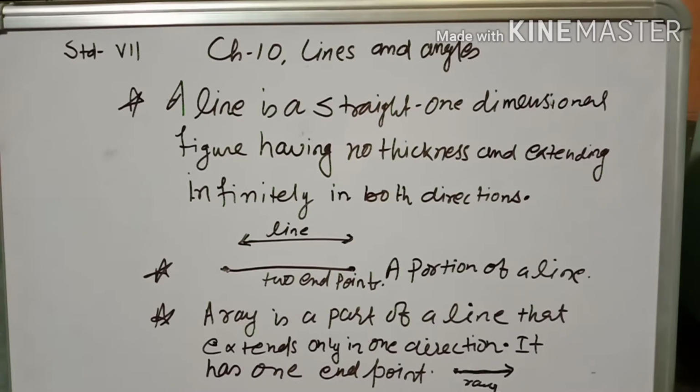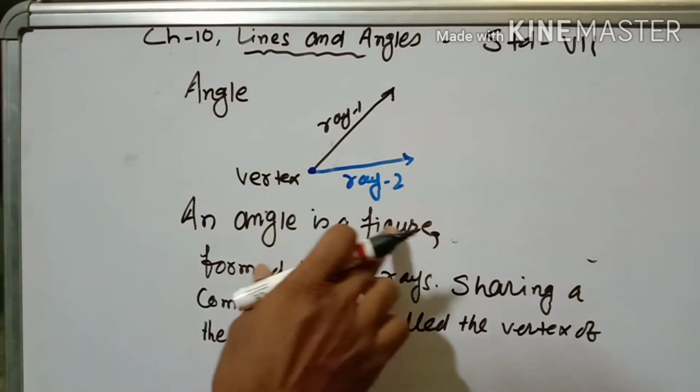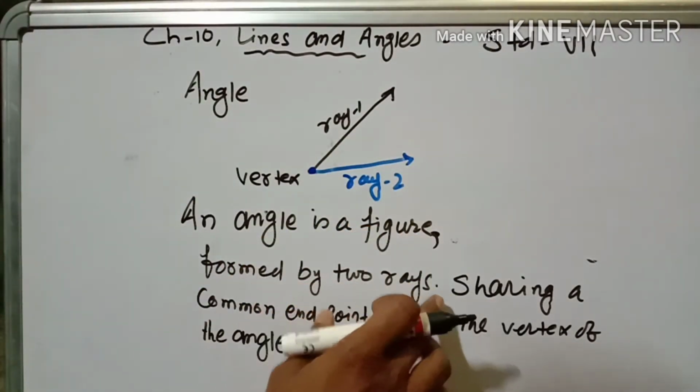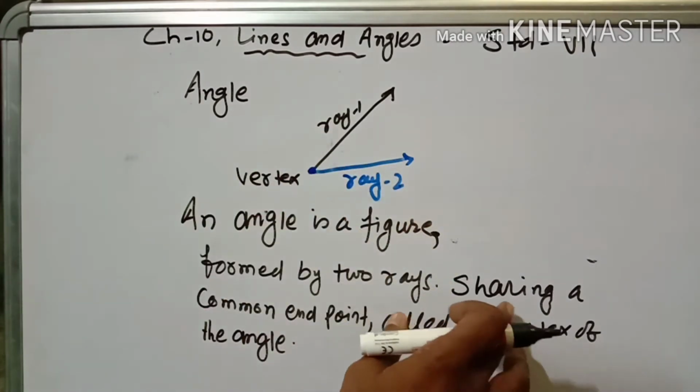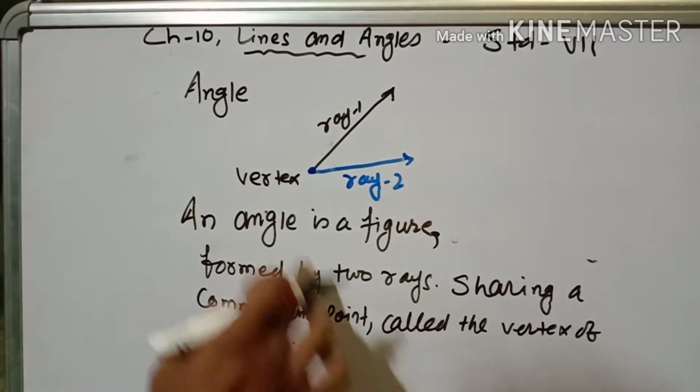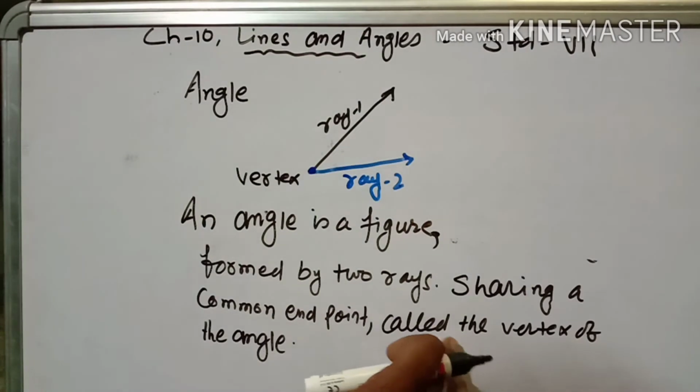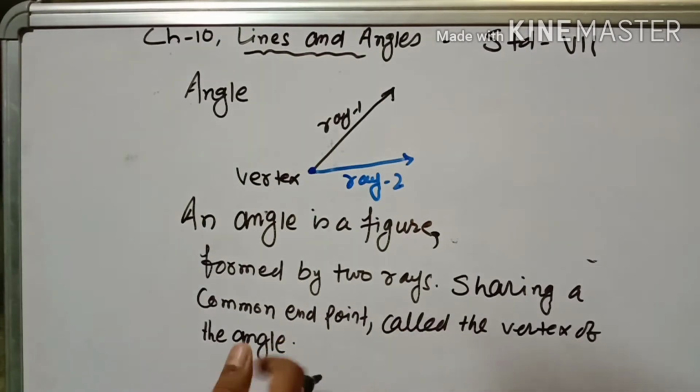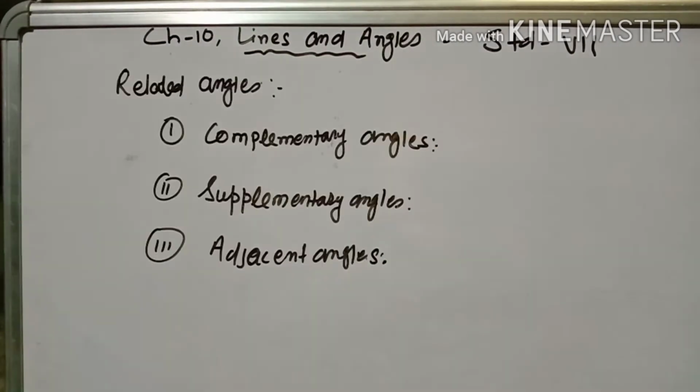Write down. Angle. An angle is a figure formed by two rays, ray 1 and ray 2, sharing a common endpoint called the vertex of the angle. Write down please.